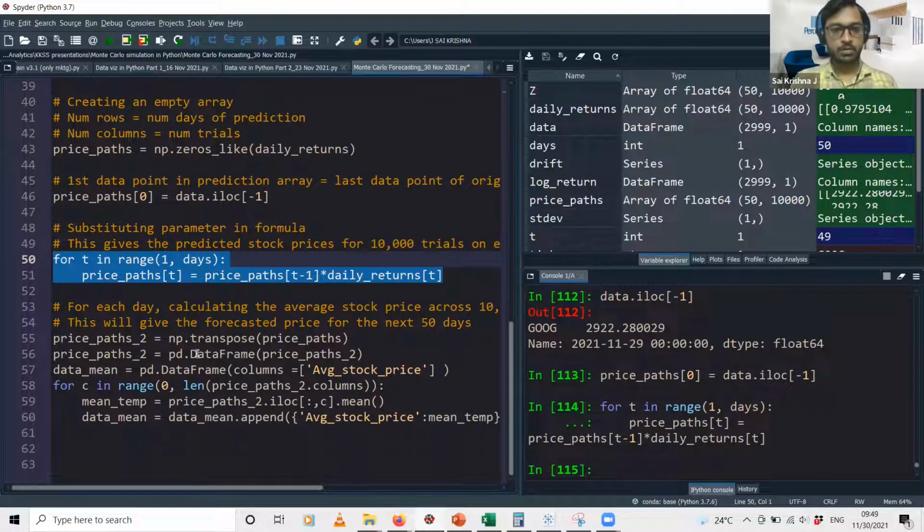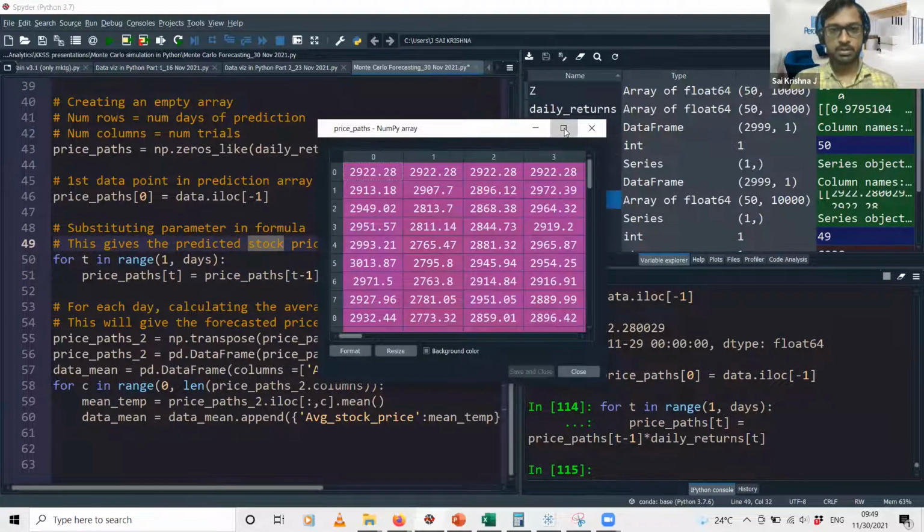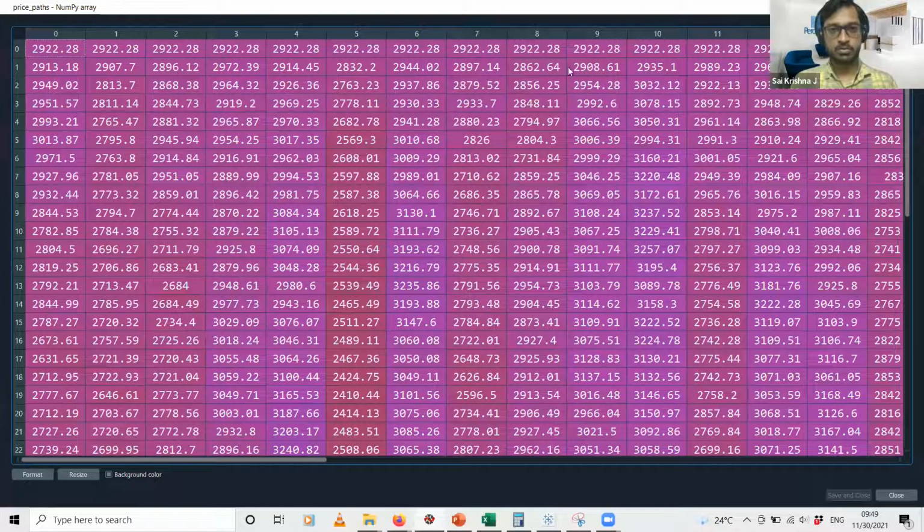After this, we will calculate the average price of the stock on each of the 50 days. Let me just open this particular thing. Yeah, so this is how this data frame looks. It has 50 rows and 10,000 columns. On each day, it shows the price of the stock as per these 10,000 possible combinations that come out of this normal distribution.